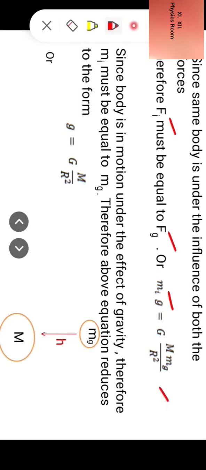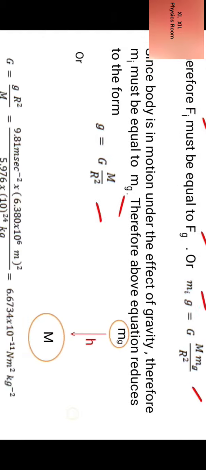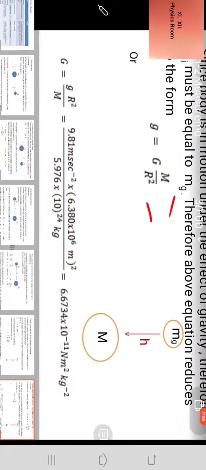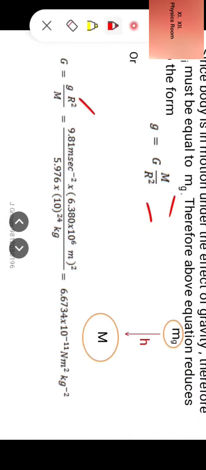Since the body is in motion under the effect of gravity, therefore mi must be equal to mg, because the body is the same. Therefore, the above equation reduces to the form g is equal to GM by r square, or capital G is equal to small g into r square by M. This is how we can calculate. By substituting the value of g, r and M, we can calculate the value of universal gravitational constant.